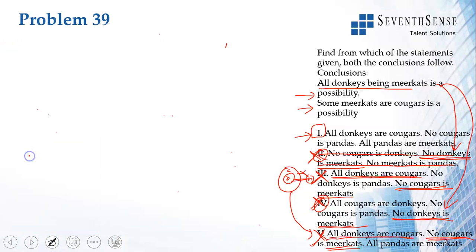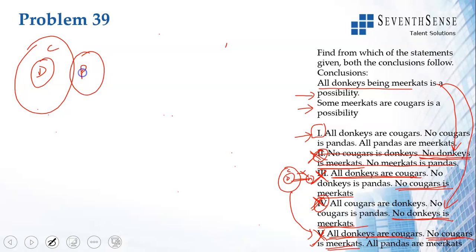Option 3. All donkeys are cougars. No donkey is a panda. And no cougar is a meerkat. So this is one way to write.